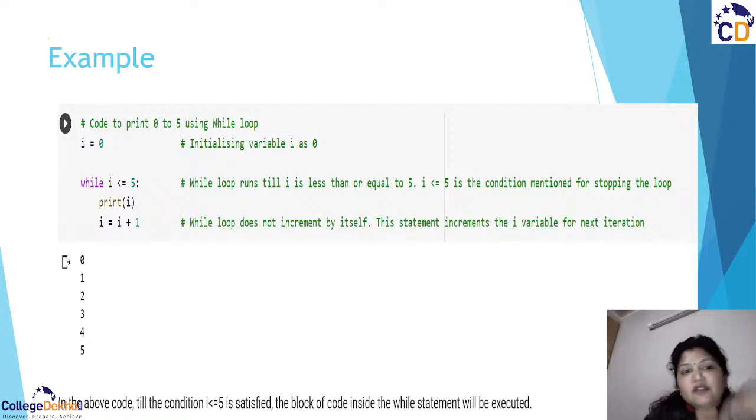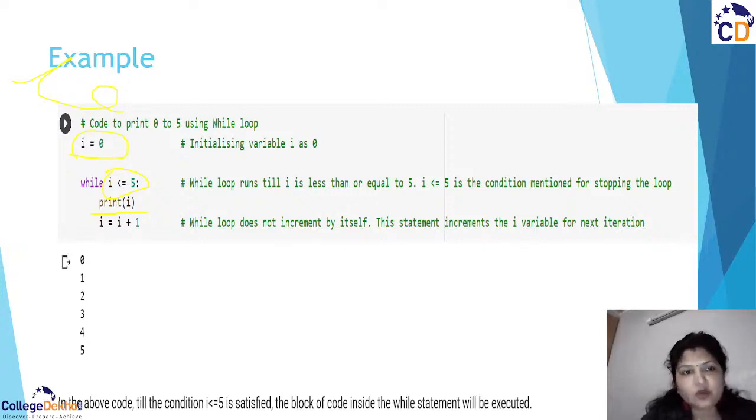And then I am incrementing the value of I. This is my I, okay? And till what condition is it going to run? Till I becomes 5. And what is it going to do? Print the value every time it enters the loop. If the condition is true, it is going to print the value of I.